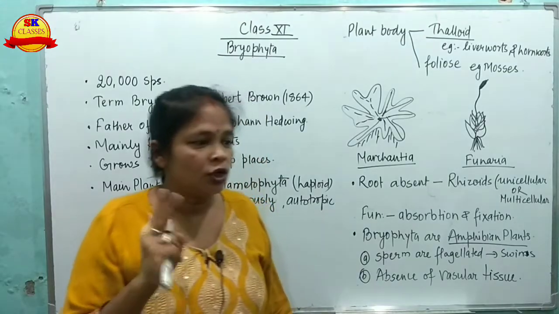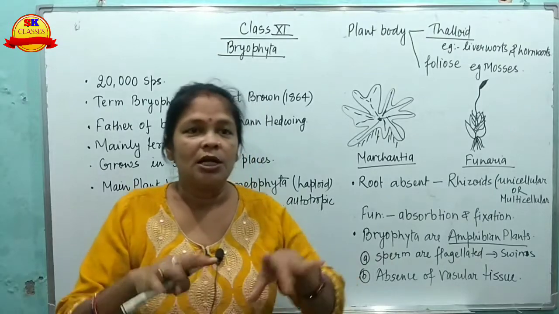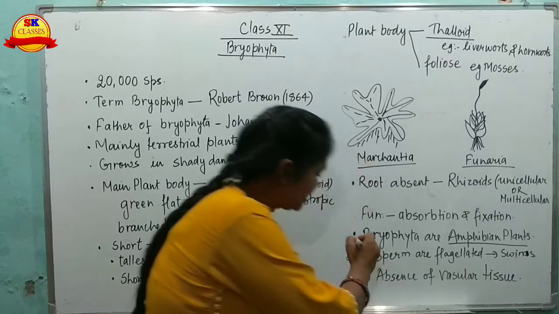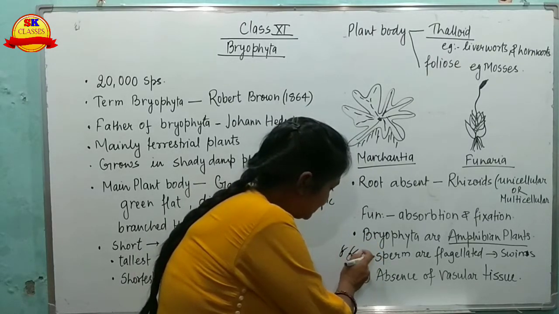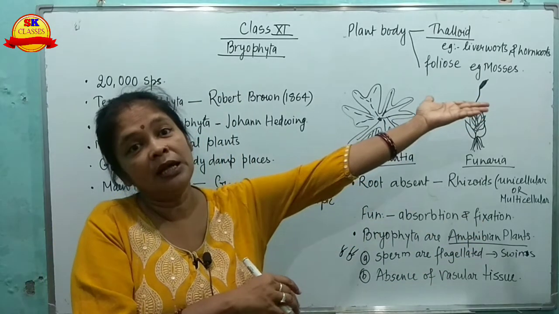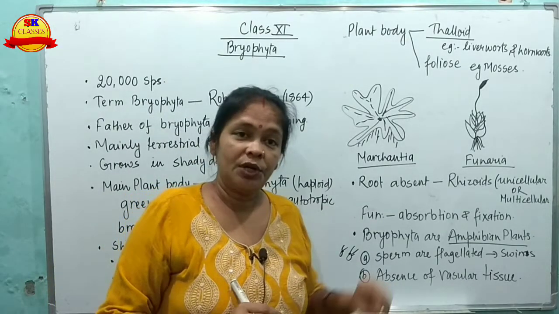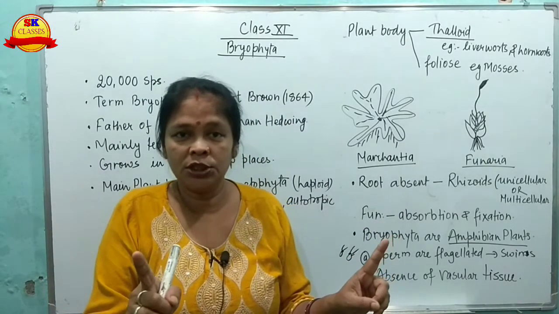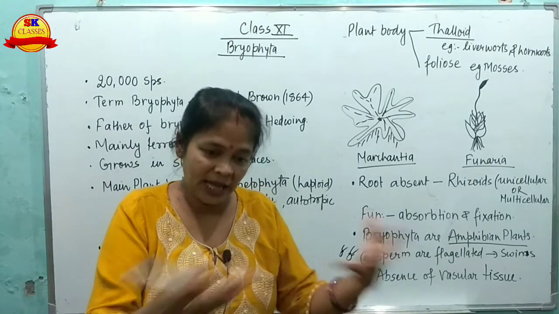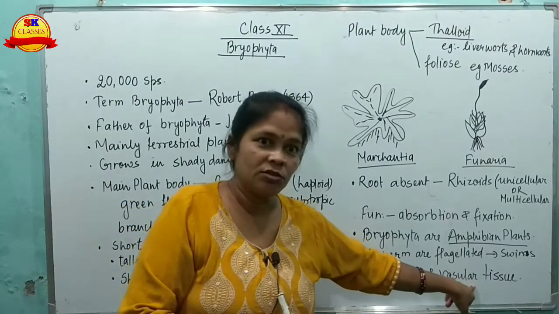There are two main important features of bryophytes. First, the sperm, the male gamete, is flagellated, and it swims in the water and reaches the female gamete for fusion. Secondly, because these plants do not have vascular tissue developed, the leaves, or you can say the thallus, directly absorb the water due to the absence of the vascular system.